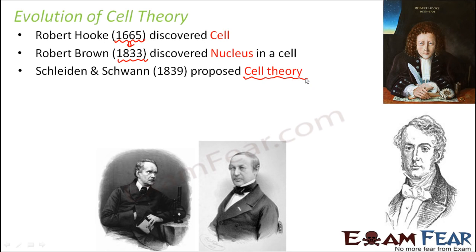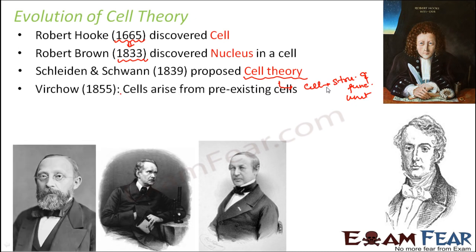We are able to move our hands, we are able to think, we are able to eat, right? We are able to do so many things. That's because of the organs which we have. And what are the organs made up of? They are made up of tissues, and the tissues are made up of cells. So basically the cells are performing different functions, and all those things when coordinated and taken together is forming the entire organism. So this is what was stated by the cell theory initially, which was proposed by Schleiden and Schwann. They said that cells are the structural and functional unit of all life forms.